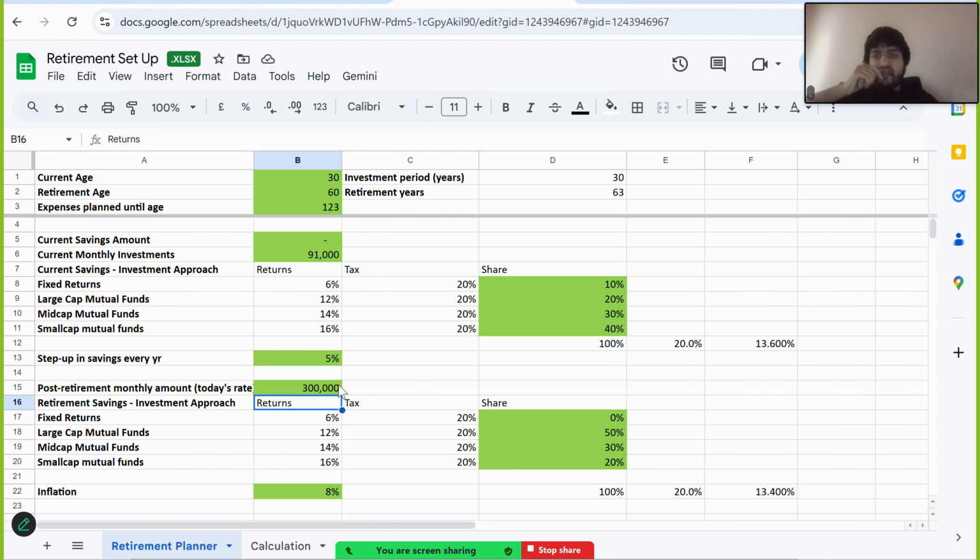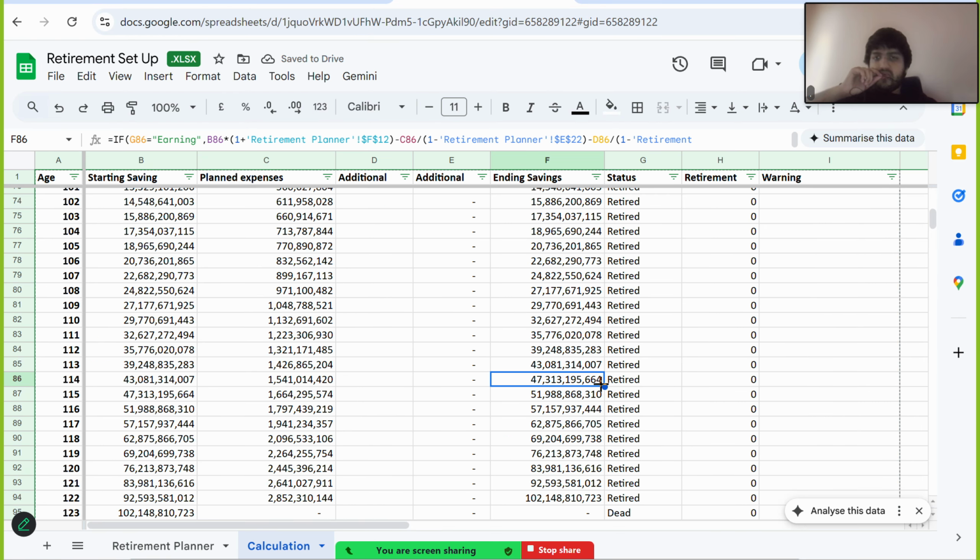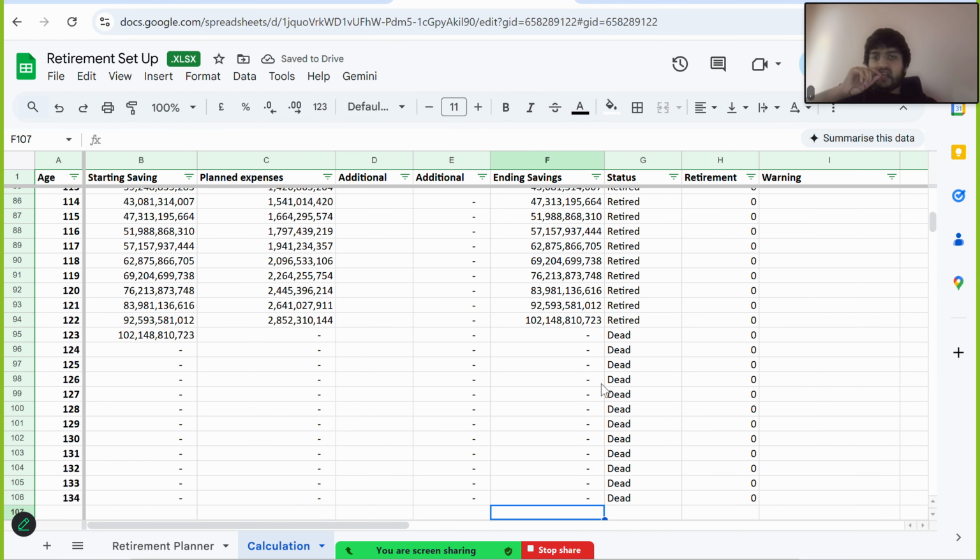So you can play around with this calculator and estimate how much you can withdraw. So let's keep this as 200,000 for monthly expenses and your current monthly investments. You can reduce it to about 80,000. Still, you won't run out of money.